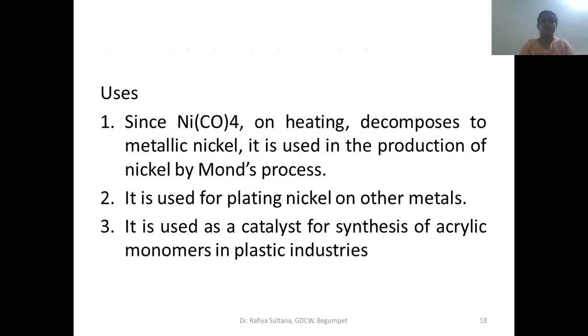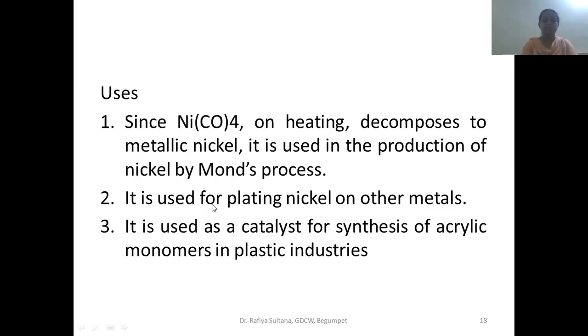Now let us see a few uses of tetracarbonyl nickel. On heating, it decomposes to metallic nickel. Since it decomposes to nickel, it can be used in the preparation of nickel. This is mostly used in the production of nickel by the Mond process.